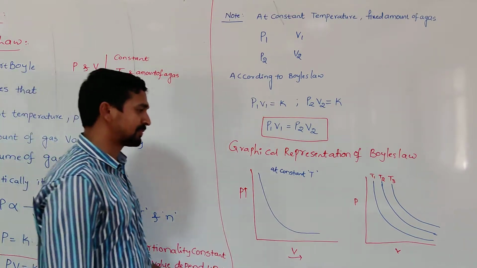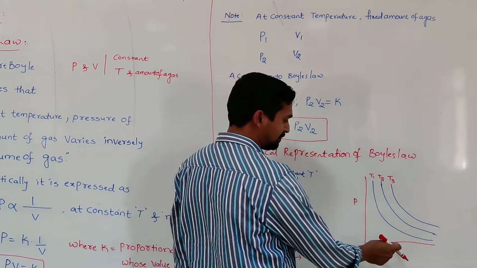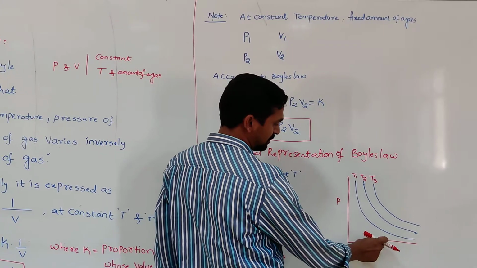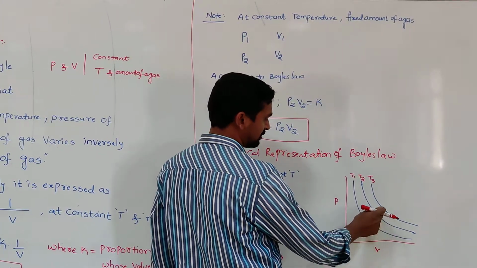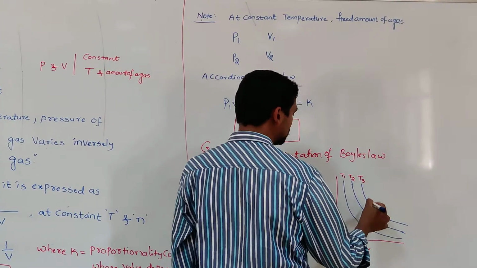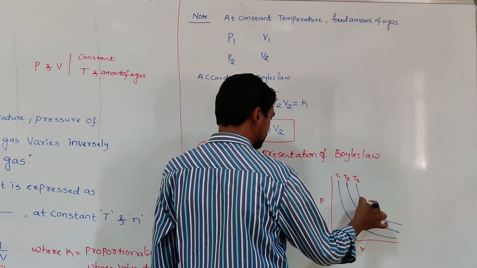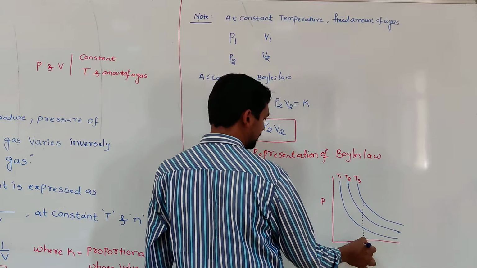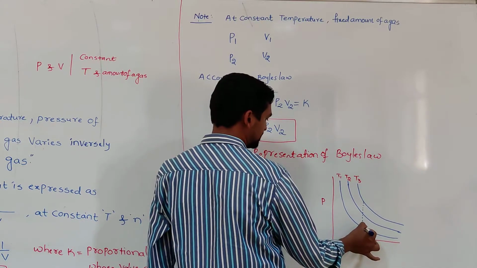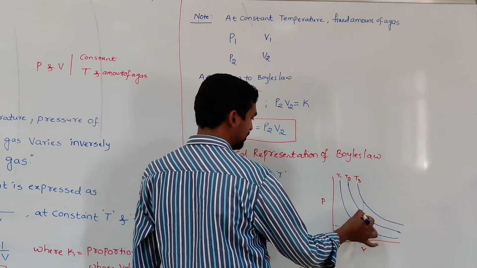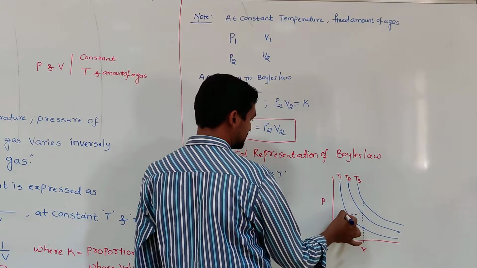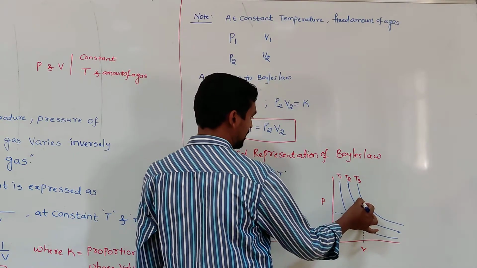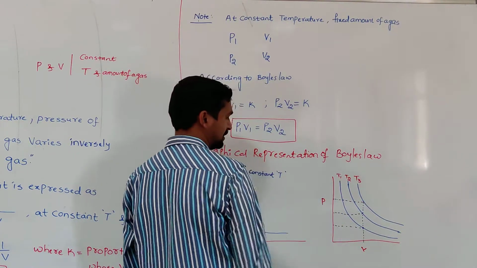Now let us take a particular value just to analyze. At a particular volume, the pressure at temperature T1 is this one, at temperature T2 the pressure is this one, and at T3 the pressure is this one.